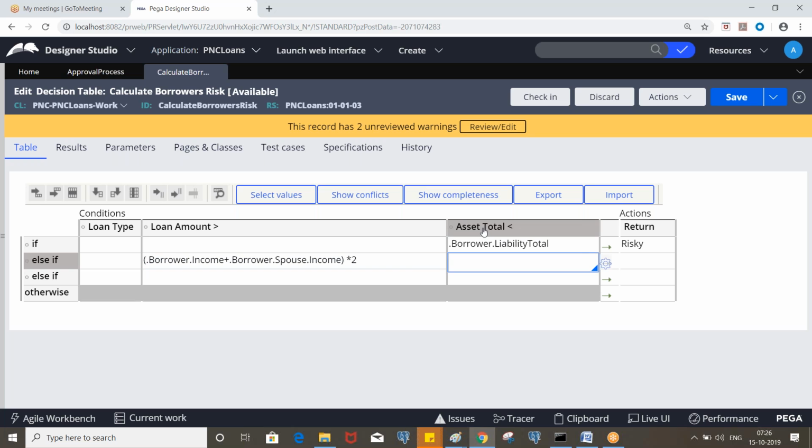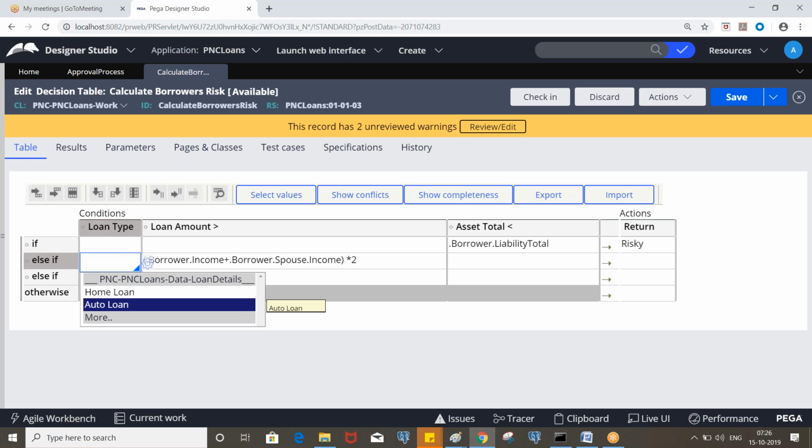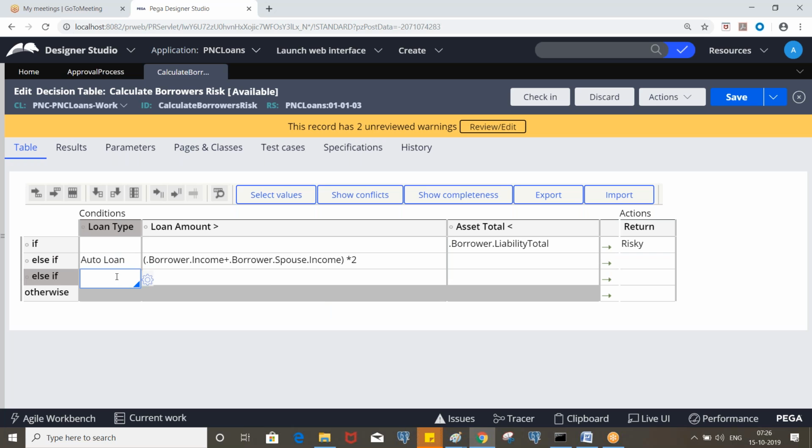If this condition is satisfied, it will return risky and it will exit; it will not evaluate the next rows. This is for auto loan, right? Since it is a drop down, we'll be able to select those values.